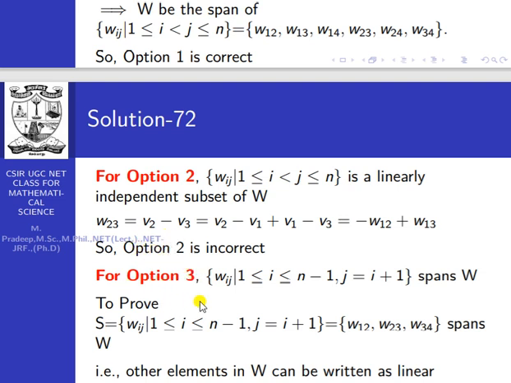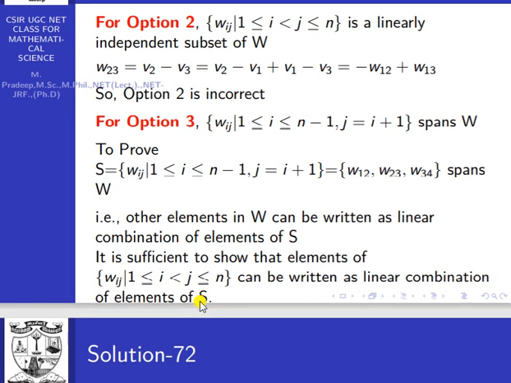The next, third option, option 3: Wij with 1 less than or equal to i less than or equal to n minus 1, j equal to i plus 1, spans W.